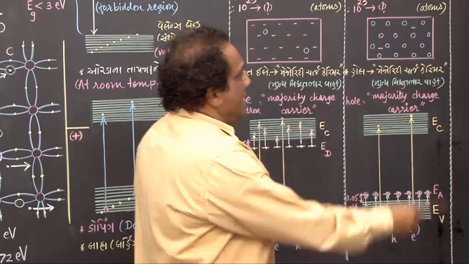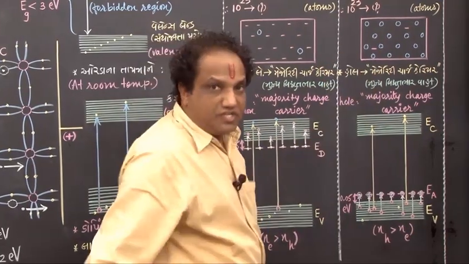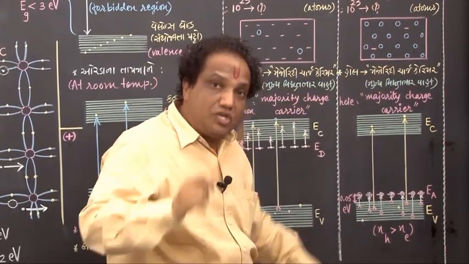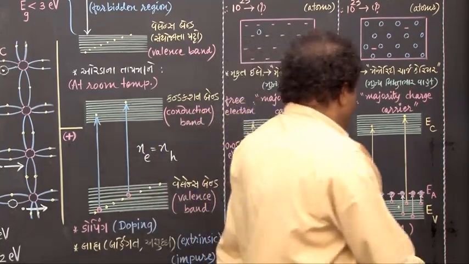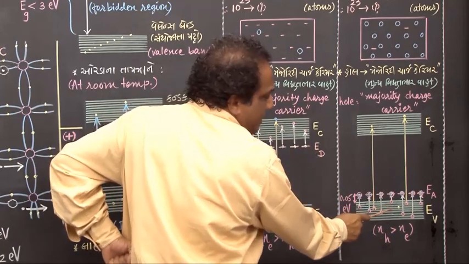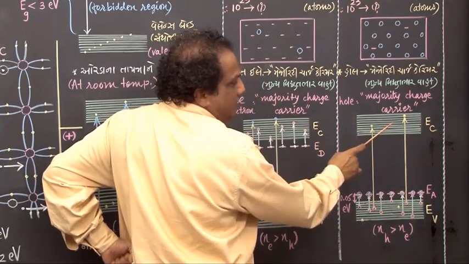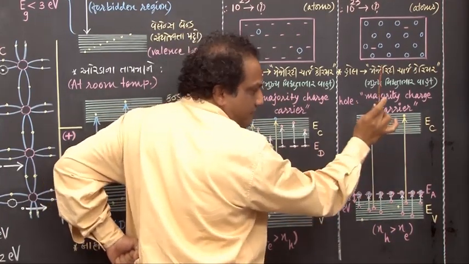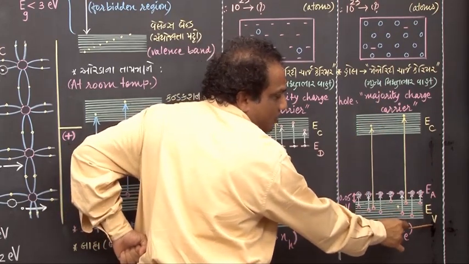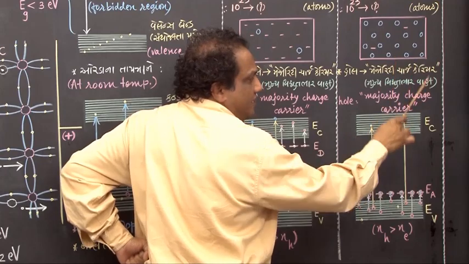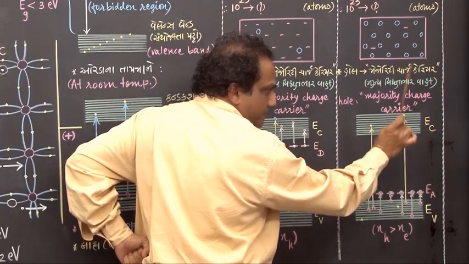Fine. How to explain the conduction of electricity in this P-type semiconductor? Using band diagram. I am showing you. The lowest band is the valence band. The uppermost band is the conduction band. The energy of electron in the valence band I am showing by symbol EV. Energy of electron in the conduction band I am showing by symbol EC.